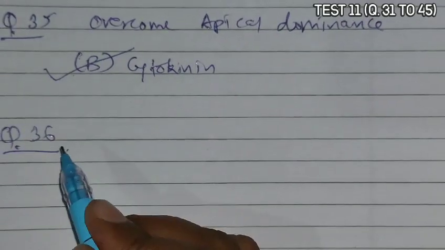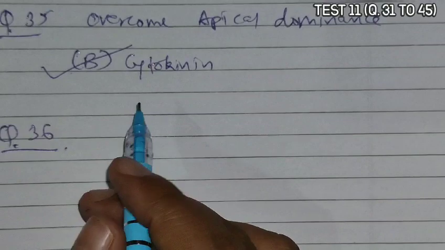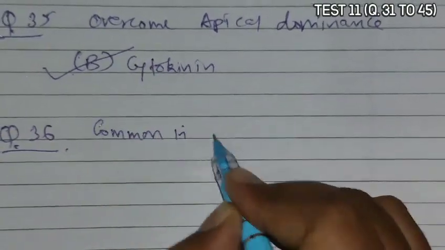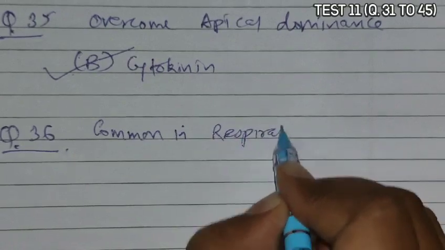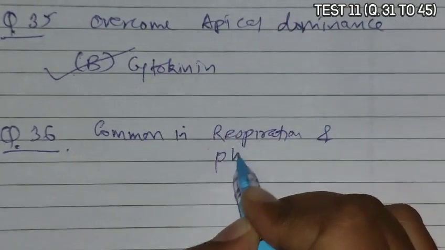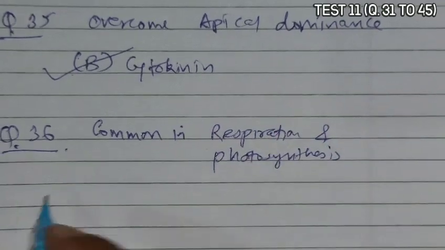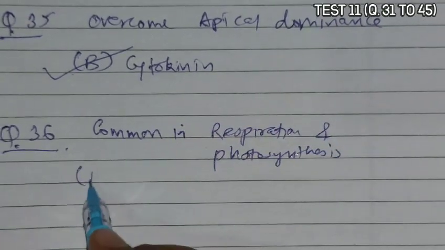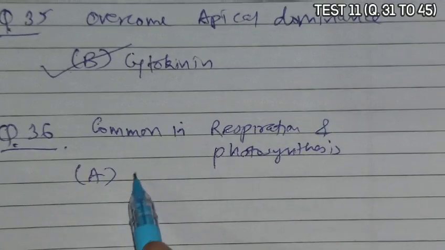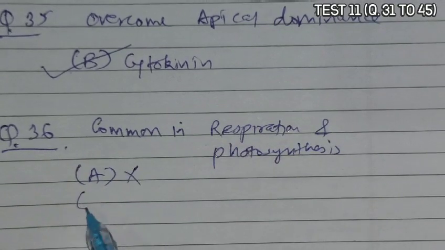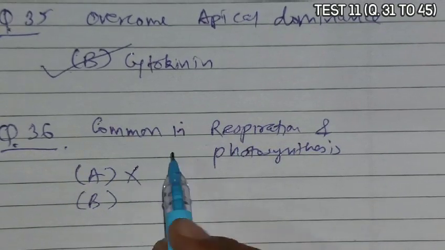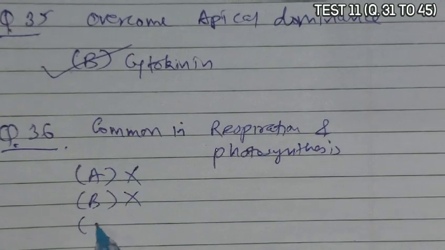Next is question 36. It asks which is common in respiration and photosynthesis. Option A is oxidation, occurring in respiration, not in photosynthesis. B, phytochrome, is used in photosynthesis, not in respiration.